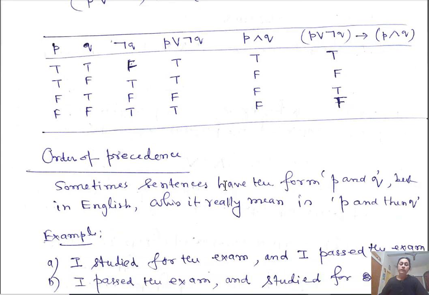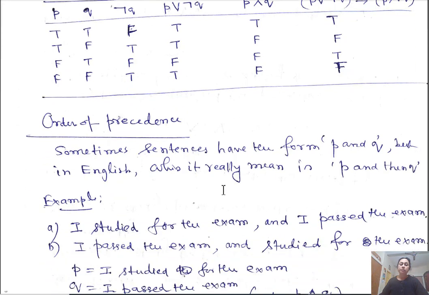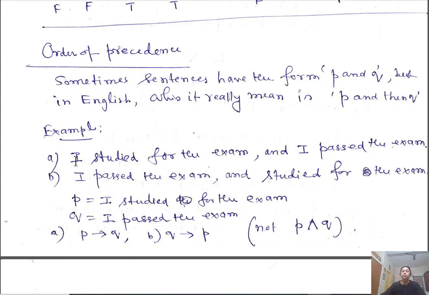Now, order of precedence. Sometimes sentences in English have the form P and Q, but actually it means P and then Q. For example, I studied for the exam and I passed the exam.